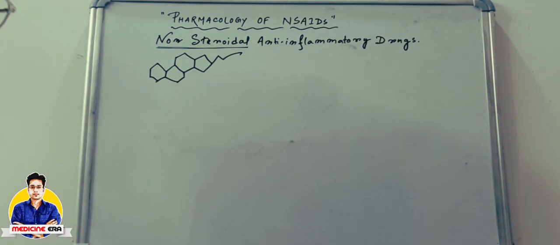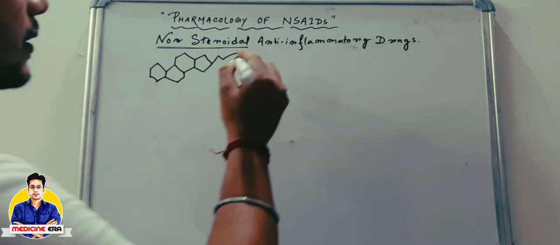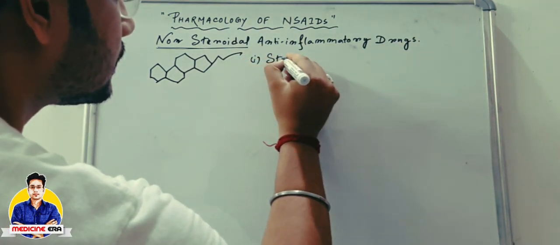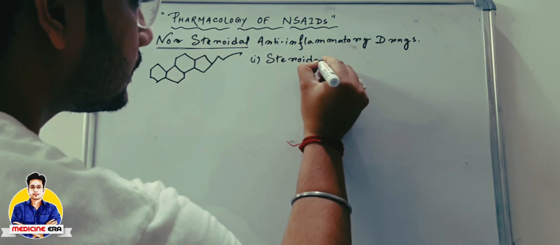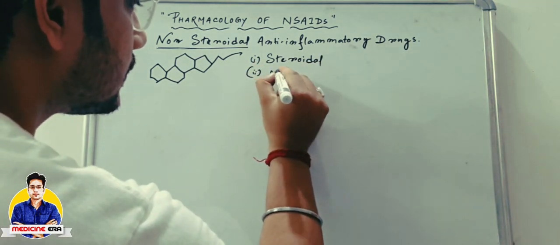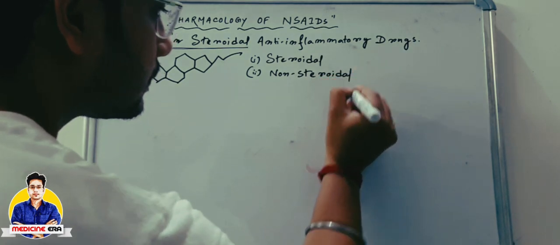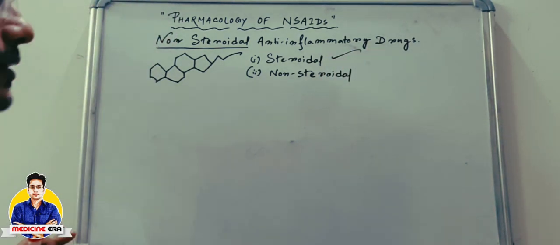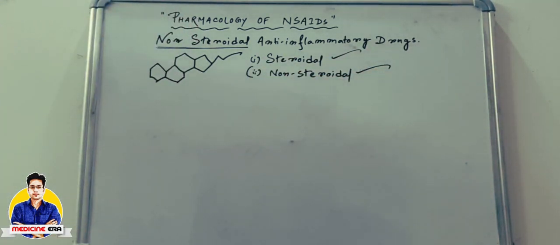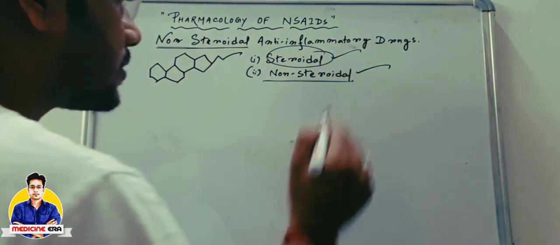According to the steroidal rings, they are classified into two parts: number one, steroidal, and number two, non-steroidal. So they either contain the steroidal rings or they do not contain the steroidal rings. This is the basic difference. We don't have to discuss that; we have to discuss this portion, non-steroidal.